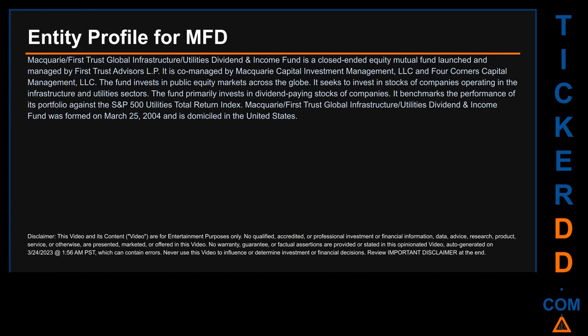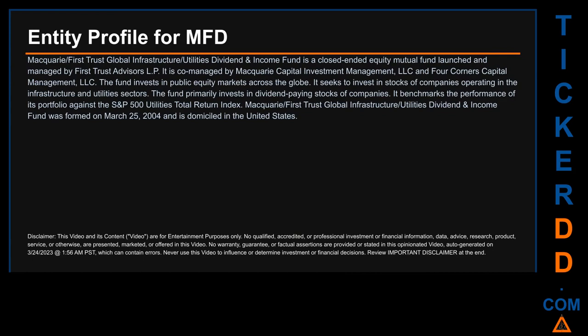I searched the public web to find information about the company that is behind this ticker. Here's what I found. Macquarie First Trust Global Infrastructure Utilities Dividend and Income Fund is a closed-ended equity mutual fund launched and managed by First Trust Advisors LP. It is co-managed by Macquarie Capital Investment Management, LLC and Four Corners Capital Management, LLC. The fund invests in public equity markets across the globe.